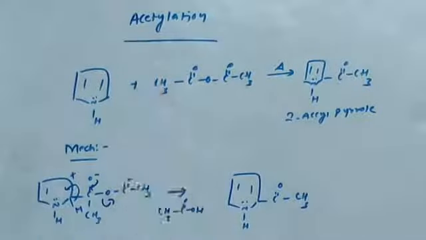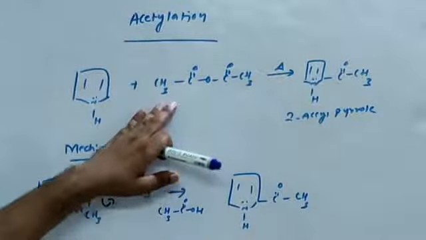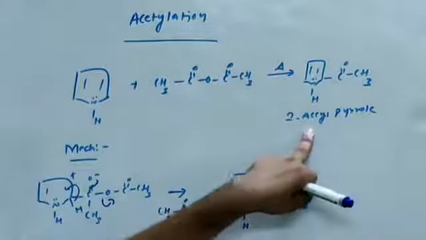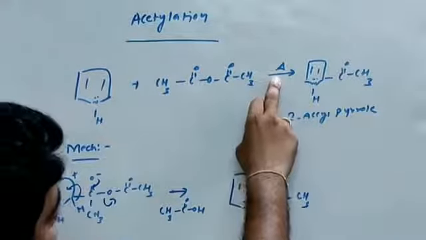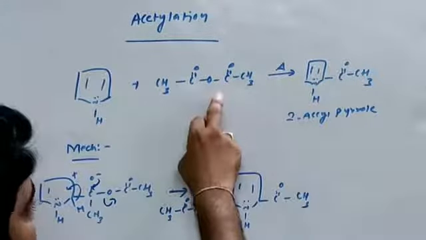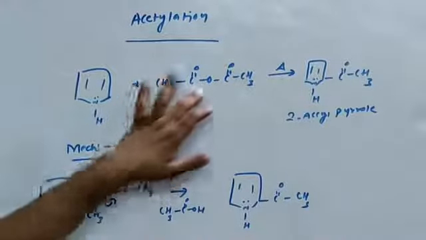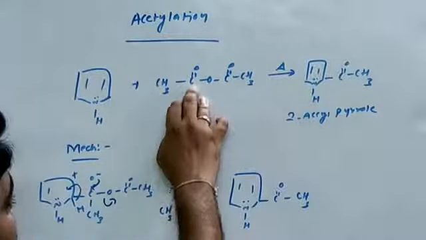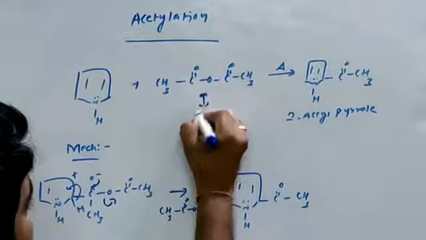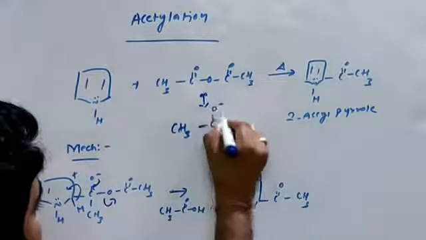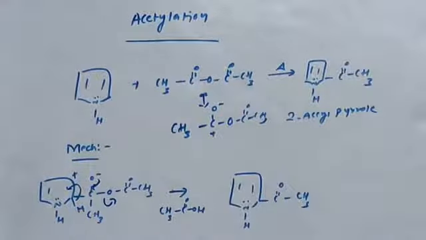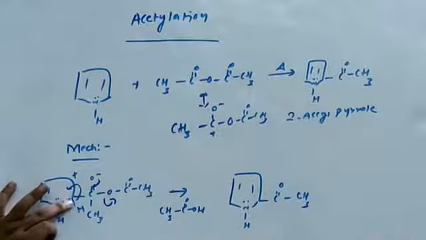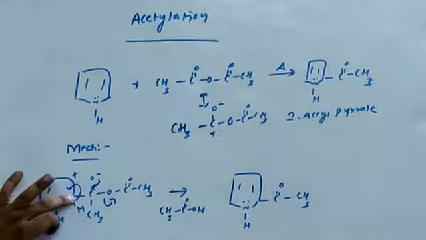The next reaction is acetylation. The reagent is acetic anhydride. Acetic anhydride reacts with pyrrole in the presence of heat, forming 2-acyl pyrrole. A Lewis acid can also be used in this reaction. Acetic anhydride converts to the electrophile: electrons move from carbon to oxygen, so this carbon carries a positive charge and acts as the electrophile. That electrophile enters the second position, attacking the pyrrole ring.